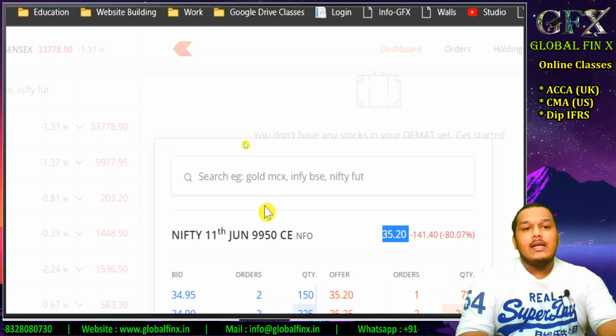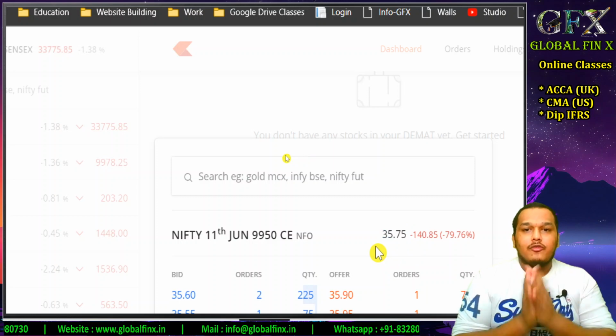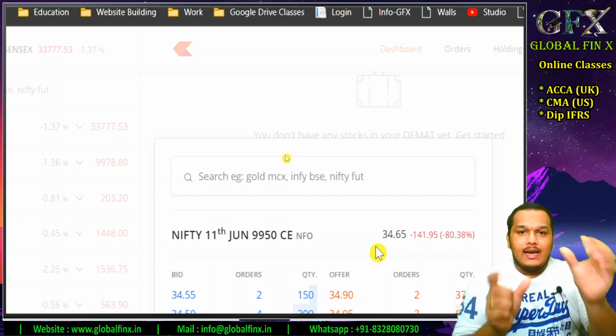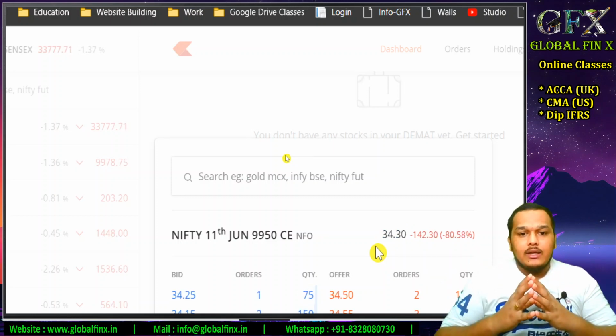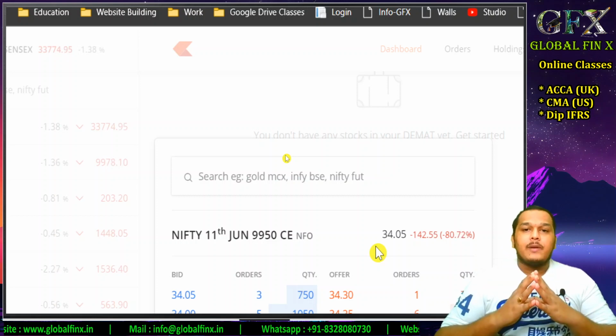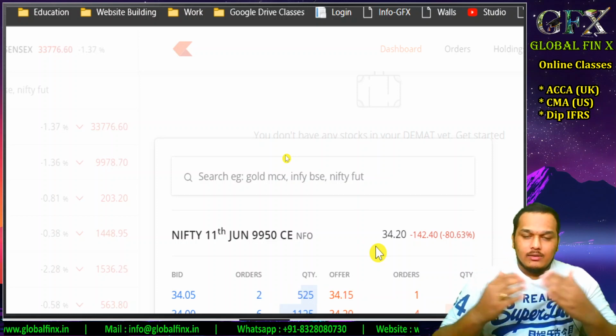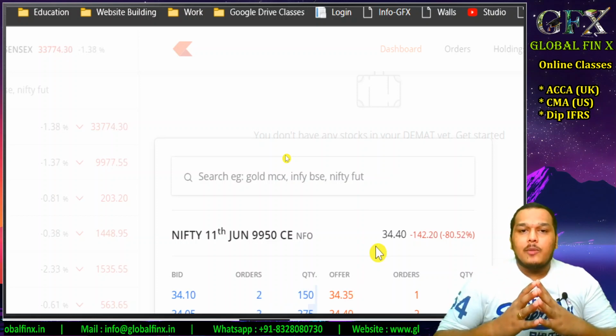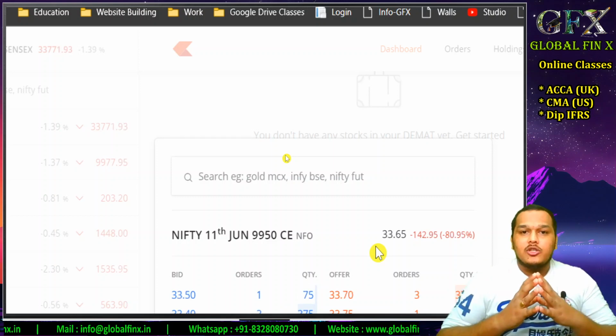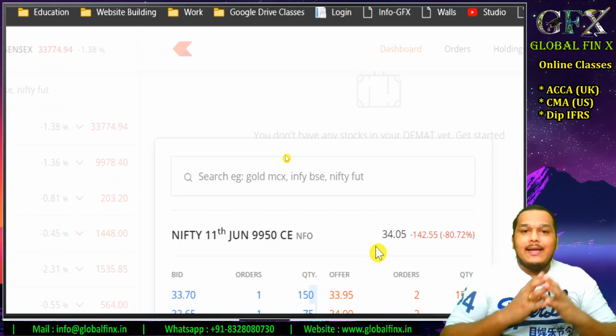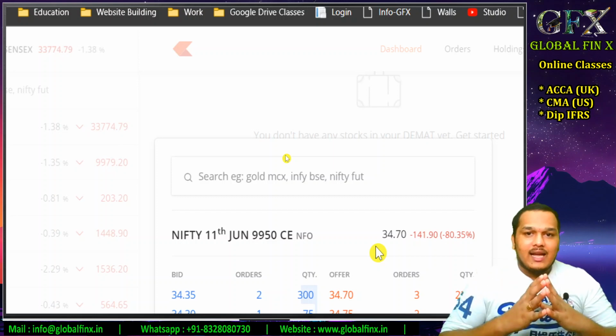At any given point of time, the intrinsic value of the option shall be the difference between the agreed upon price, the strike price, and the current trading price.